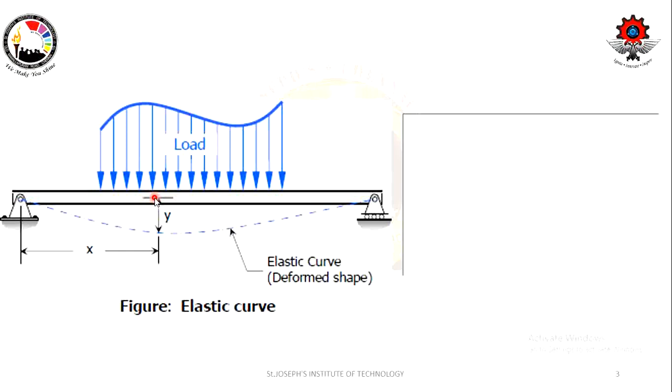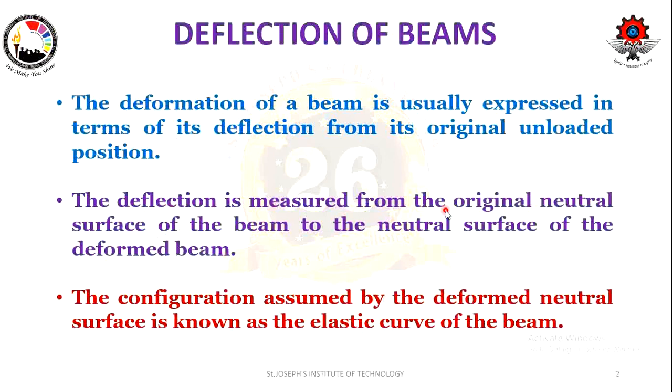We have to measure the deflection from the original beam's neutral axis to the deflected beam's neutral axis. That will give you the perfect value of deflection. The deflection is measured from the original neutral surface of the beam to the neutral surface of the deformed beam. That will give you the actual deformation.